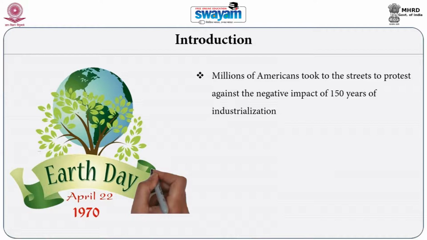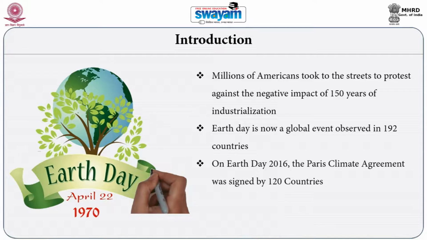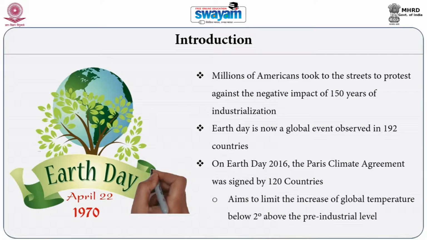150 years of industrialization. The event was known as the Earth Day, and since then, Earth Day is being celebrated every year on 22nd of April to celebrate nature, to protest against degradation of nature and the negative impacts of industrialization. And recently, on the Earth Day of 2016, the Paris Climate Agreement was signed by